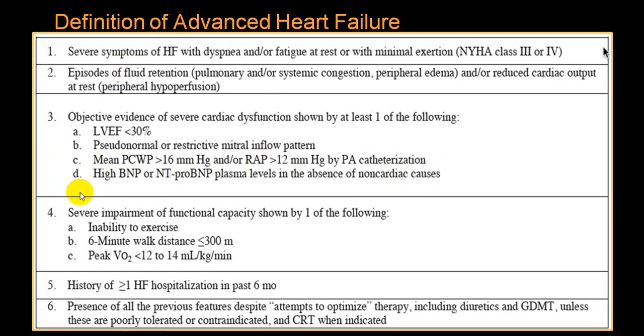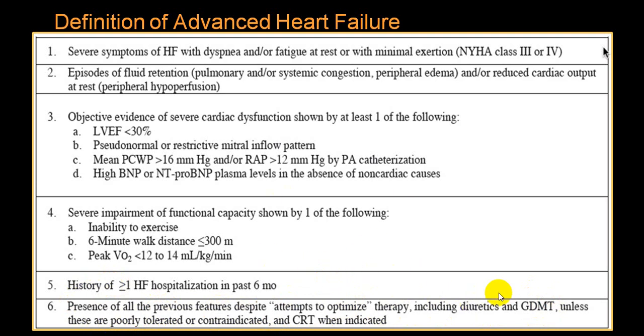The person has inability to do any exercise, and the 6-minute walking test will be less than 300 meters. There is a history of more than one heart failure hospitalization in the past 6 months, despite attempts to optimize therapy, including diuretics and standard treatment, unless these are poorly tolerated or contraindicated. And now you require CRT.